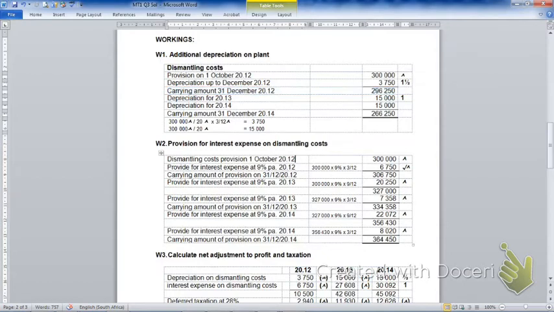On the other hand, you had the dismantling cost that was created at 1st of October 2012. And from that date until the end of the year, you then had to allocate the interest that was capitalized against this dismantling costs, giving you accumulated dismantling costs up to the beginning of the comparatives of 306,750.